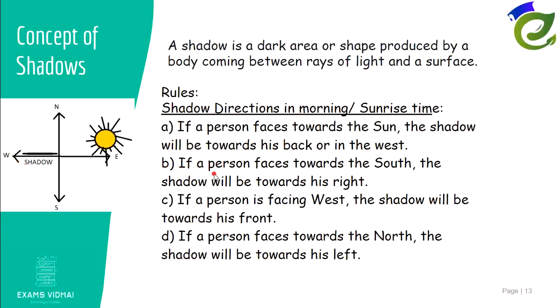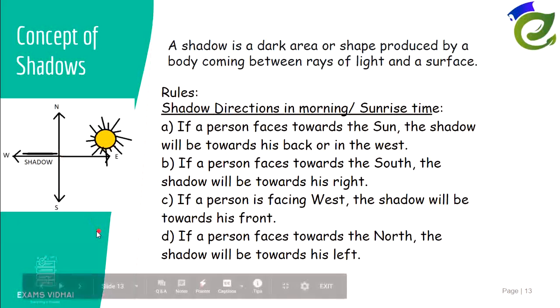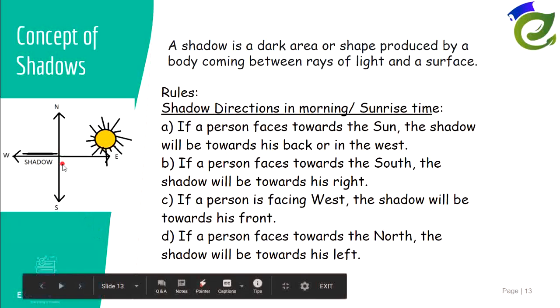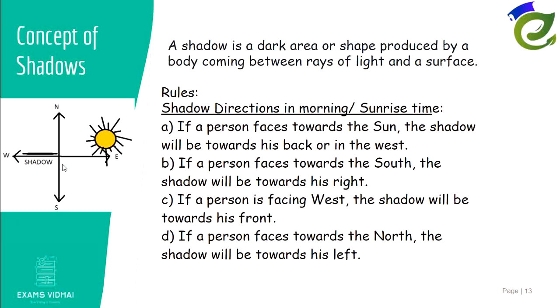Now let us see the second point. If the person is facing towards the south, imagine you are facing towards the south, then to your left hand side will be the east direction and to your right hand side will be the west direction. So we know that the shadow is in the west direction. So what is there on your west direction? Your right side, right? So the shadow will be towards his right. See, these are all just imagination points. You need not remember these. You just need to understand.